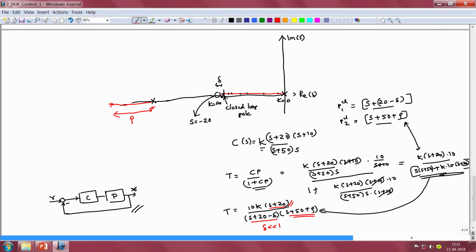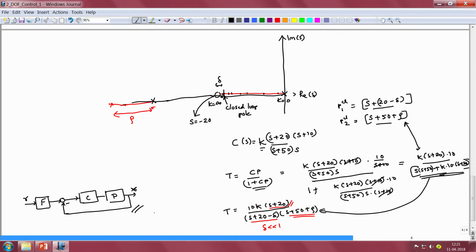To do that, we add a pre-filter to our feedback system. So, instead of providing the reference directly to the feedback system, we provide the reference as an input to the pre-filter f, and this pre-filter is chosen precisely to address the problem that has been contributed by this 0. If the 0 were not there, then this problem of suppression of dominant dynamics will go away.